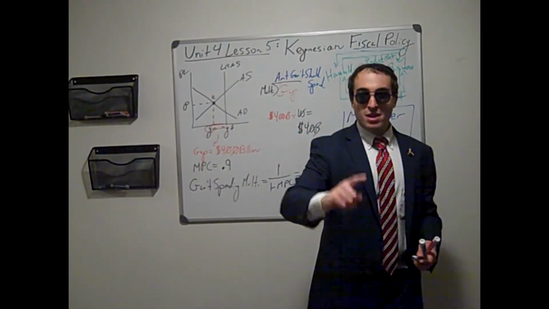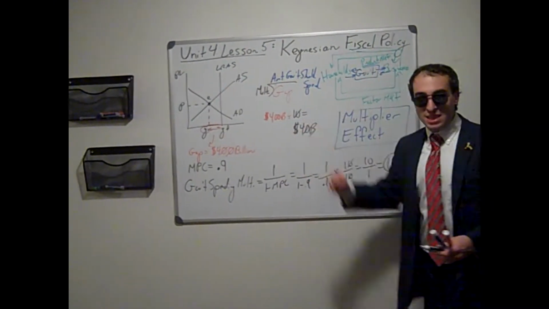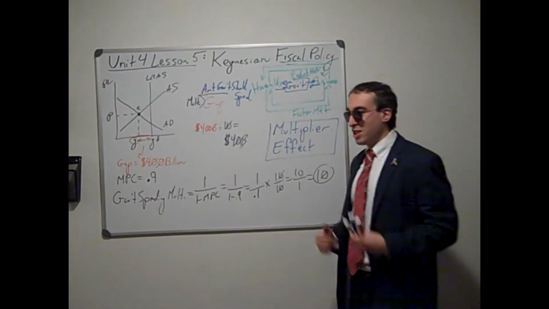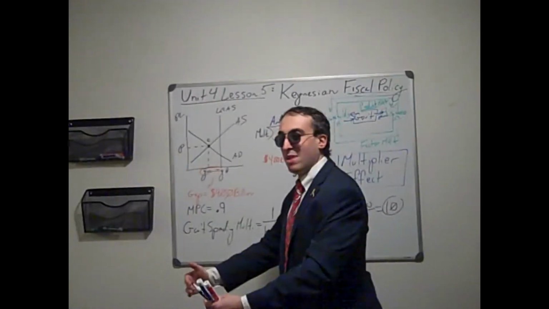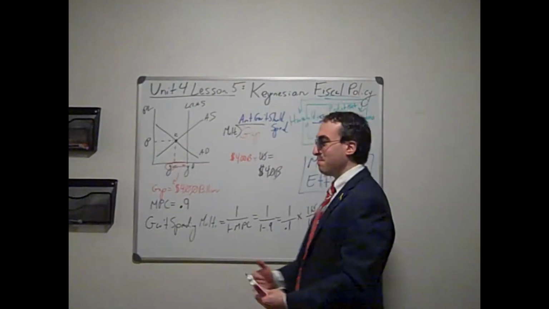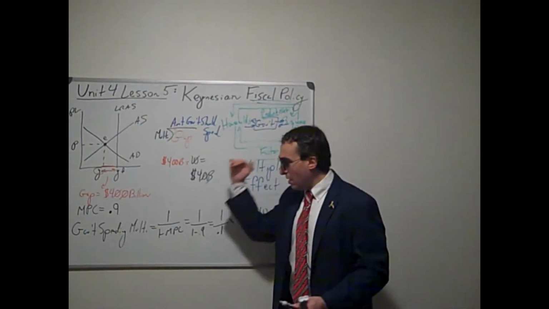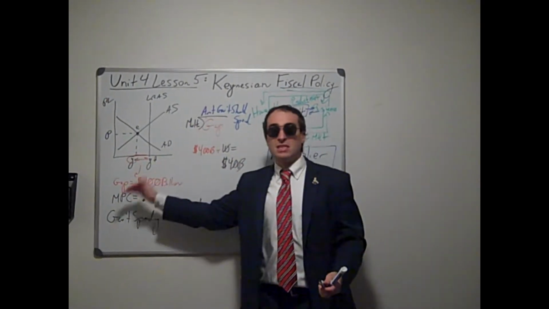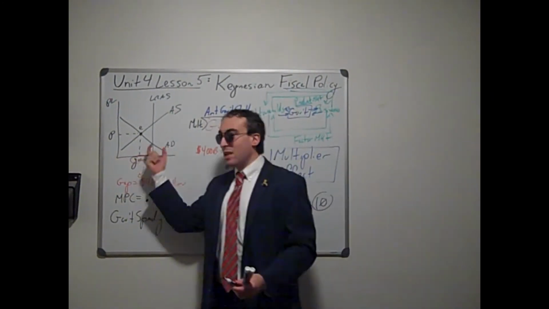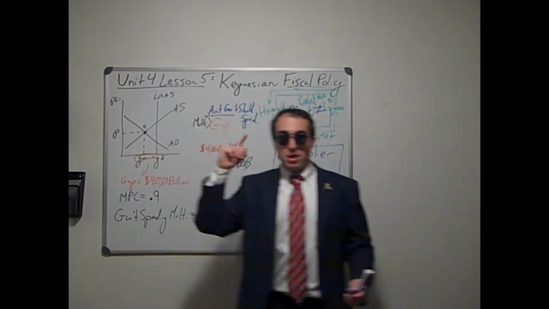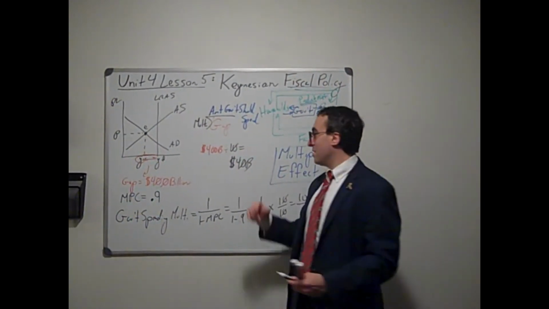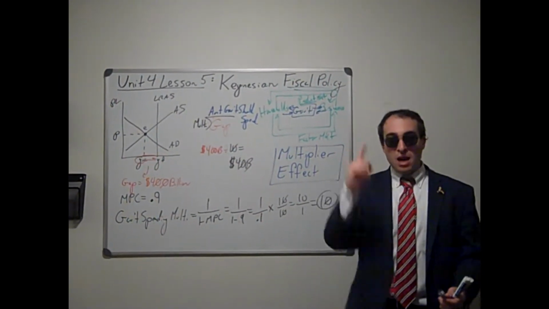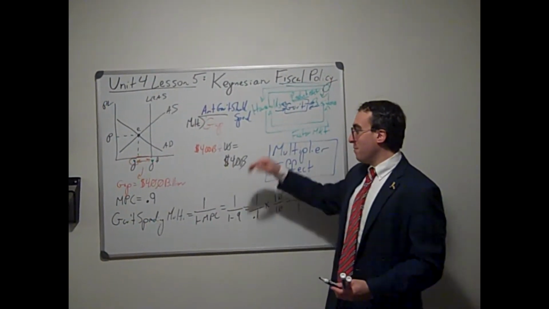No, because remember, this is not replacing Adam Smith. This is pushing the aggregate demand in the right direction, assisting capitalism. And the government does not have to recklessly spend the full amount of the gap. If the government knows the MPC, it only has to spend a fraction of the gap,